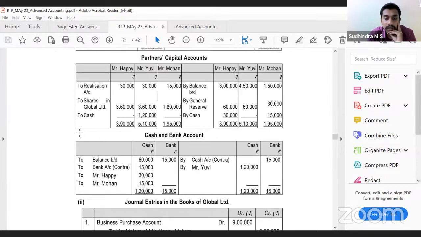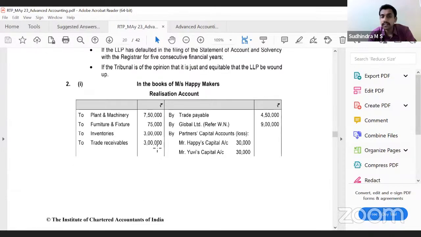Next, realization account. Bring all the assets, bring all the liabilities, including that common liability. Mutual indebtedness also has to be brought in. Why? Because we have to close the books of the old firm. That mutual indebtedness would be eliminated only in the new company once it is transferred to the new company.